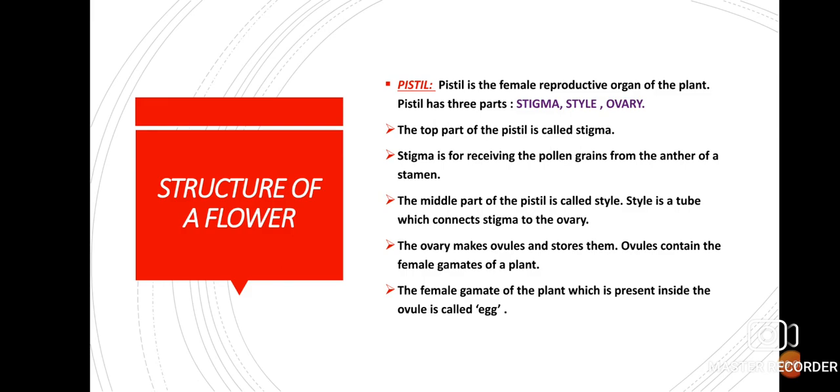Okay. And bisexual flower means what? The flower which contains both the reproductive organs, that is male as well as female, is called what? It is called bisexual flower. Right. Now, bisexual flower contains both stamen and pistil. Okay. Examples are rose, mustard, hibiscus, petunia. They are bisexual flowers.